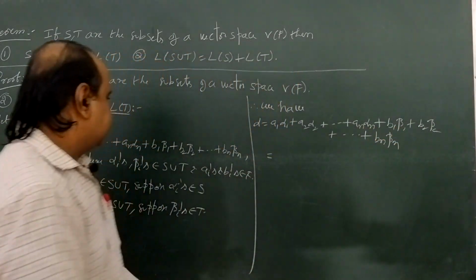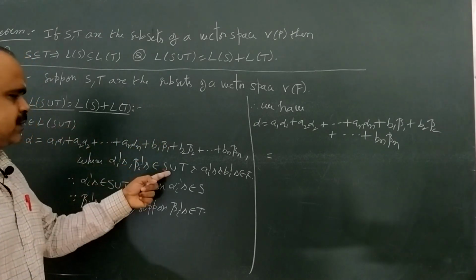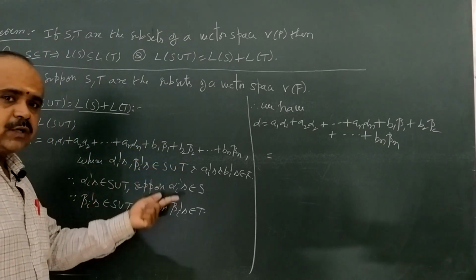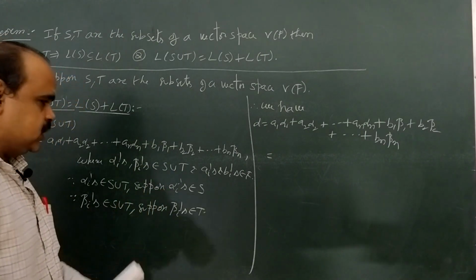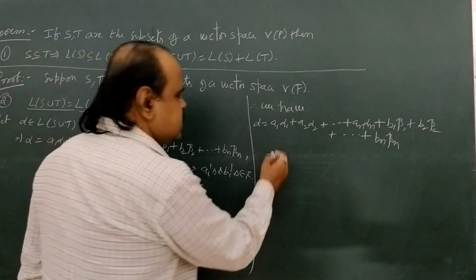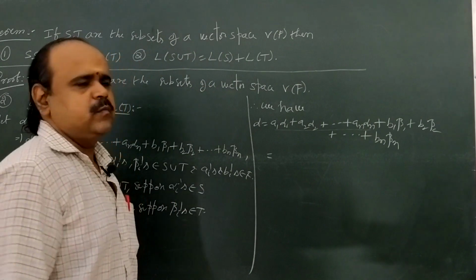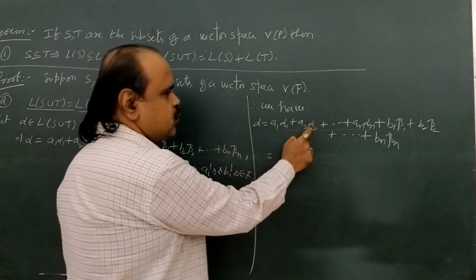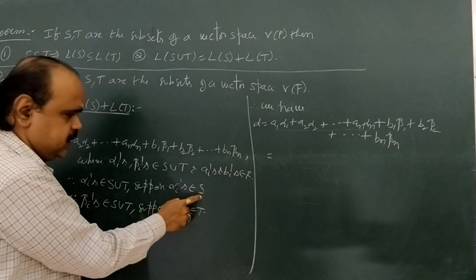So, from starting here alphas and betas are in S union T. But now, from this definition, we conclude that alpha is y. Suppose that we assume that alpha i's belongs to S and beta i's belongs to T. Now, see first n terms in linear combination A1 alpha 1 plus A2 alpha 2 plus so on plus An alpha n. Here alpha i's are in capital S.